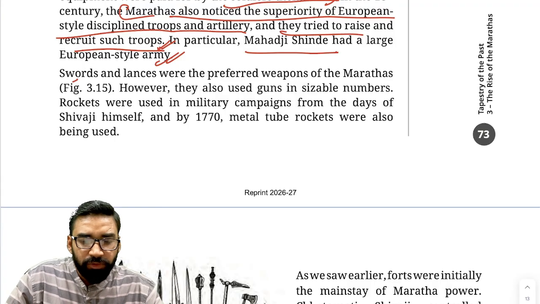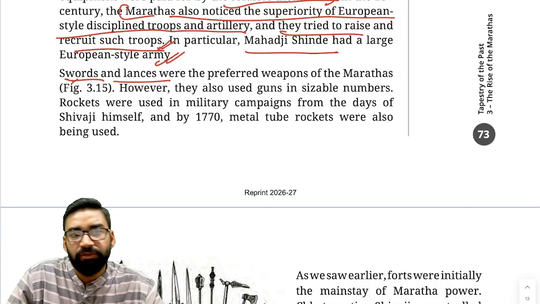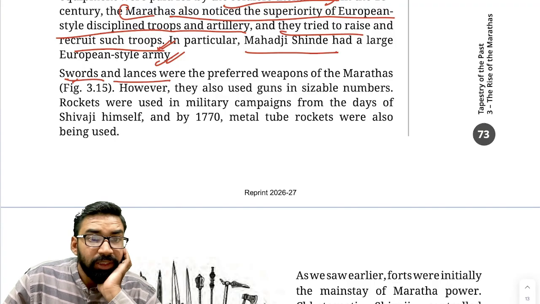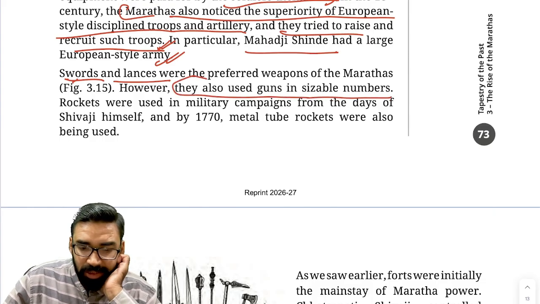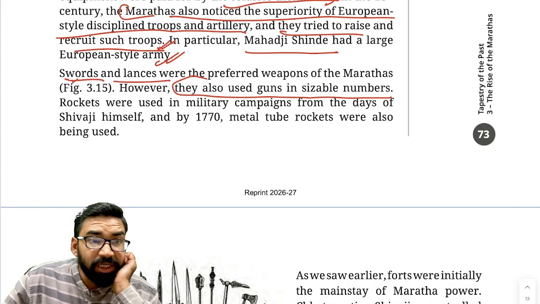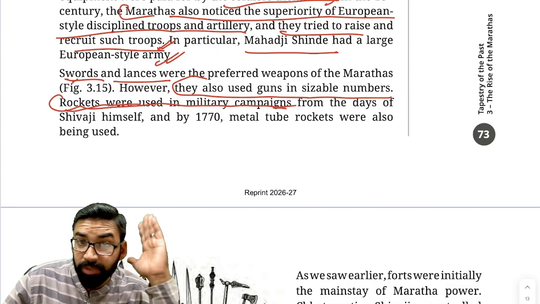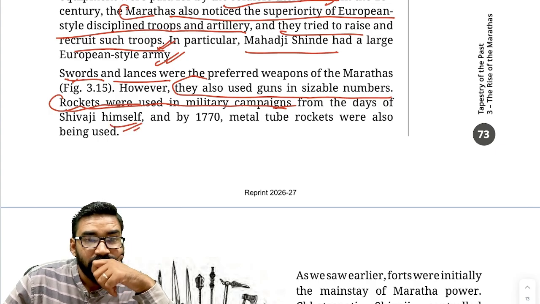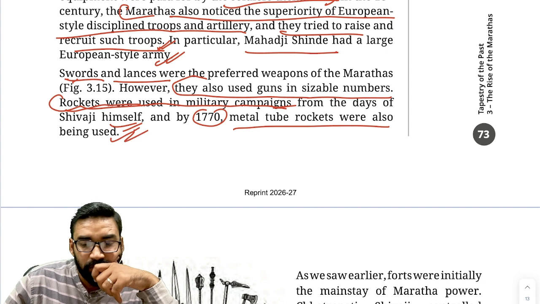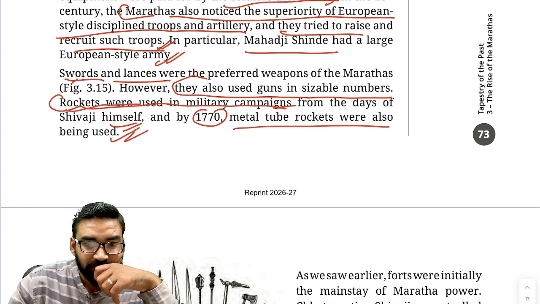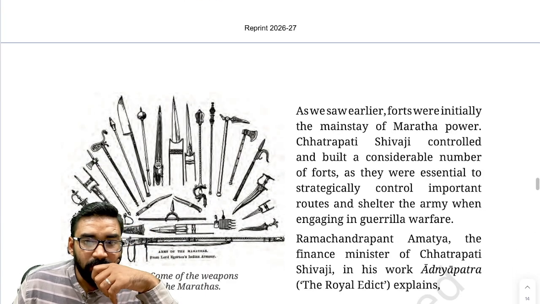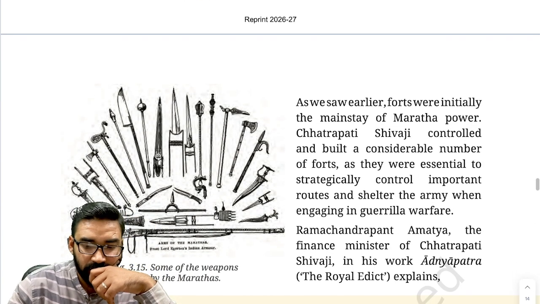So as you can see here, first are swords and lances. They were the preferred weapons of Marathas. Then progressive weapons, they also used guns in sizable numbers. Clear? It is said that rockets were used in military campaigns from the days of Shivaji himself. And by 1770, metal tube rockets were also being used. These were the innovations. 1770. Fine.